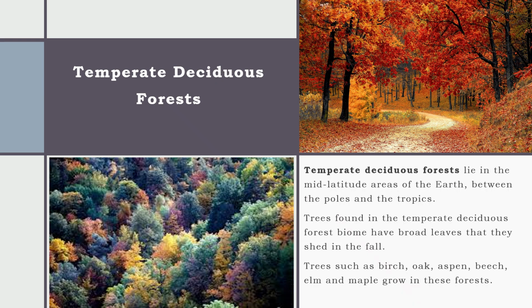Temperate deciduous forests lie in the mid-latitude areas of the Earth between the poles and the tropics. Trees found in the temperate deciduous forest biome have broad leaves that they shed in the fall. Trees such as birch, oak, aspen, beech, and elm grow in these forests.